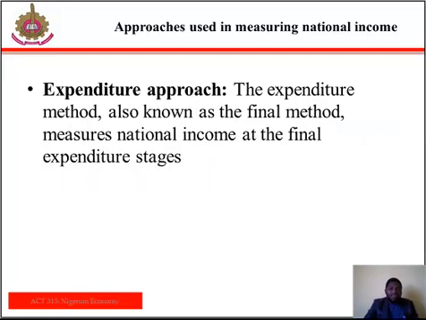The final one is the expenditure approach. This method is also known as the final method approach, and it measures national income at the final expenditure stage. The items of expenditure which are taken into account are private consumption, direct taxes, payment of non-profits, and some others. The problem about this is it is technically difficult to isolate intermediate products from final products. And the second one is that obtaining the actual factor price is impossible, especially in underdeveloped countries.